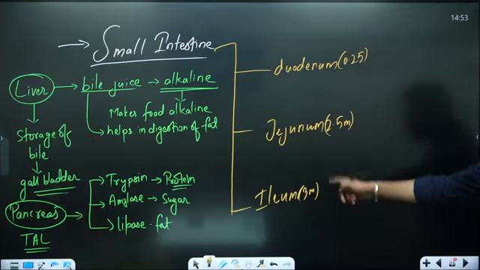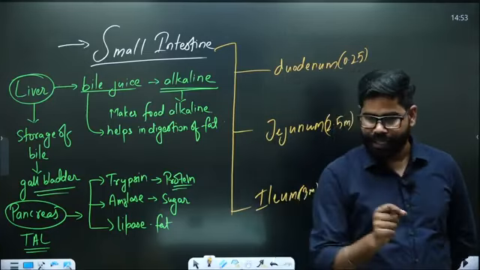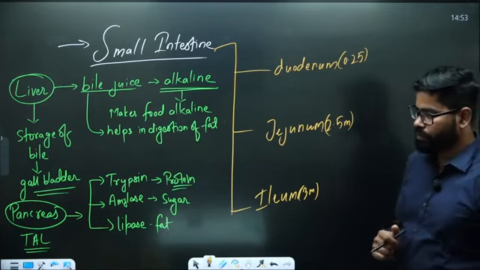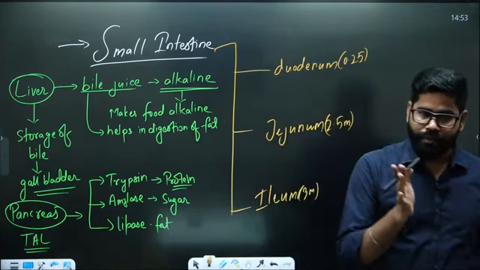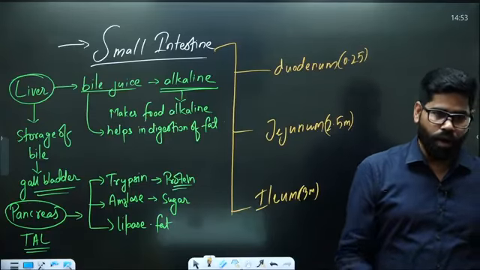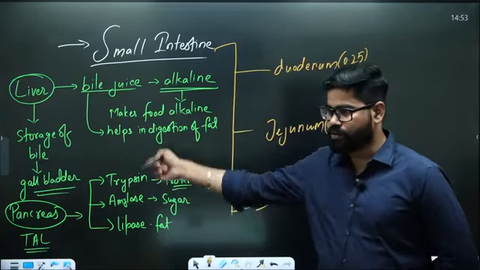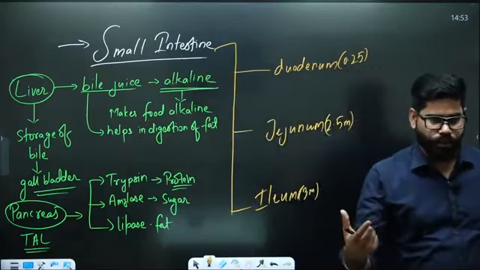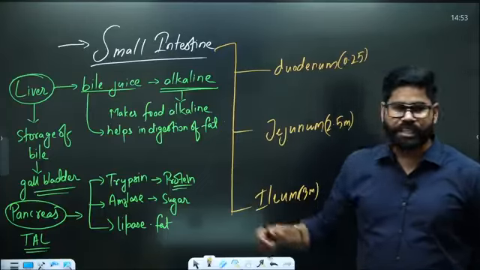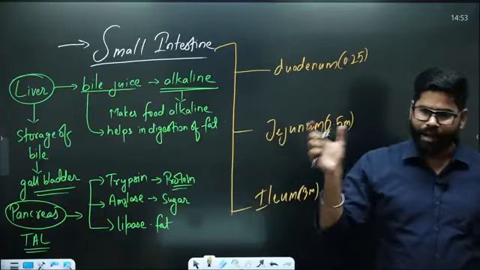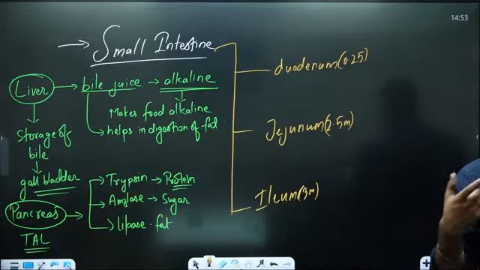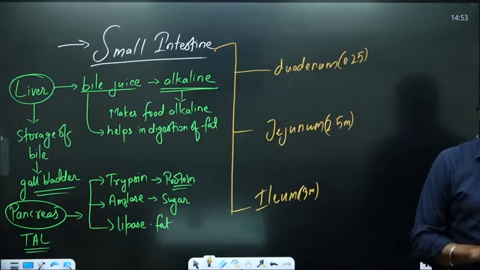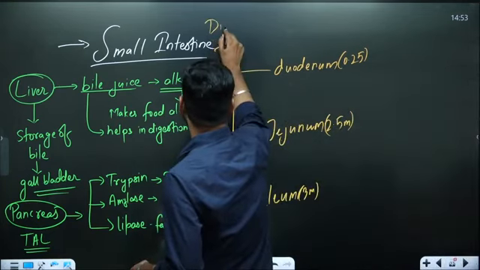Digestion will take place in all these sections. There is going to be digestion in all these three sections. But one more thing here. This is the final stage of digestion. Along with the digestion process which is taking place with respect to pancreatic juice and liver, even the intestine has its own juices. The intestine is also releasing various types of enzymes like pepsin and amylase. So in the small intestine, they are also releasing the intestinal juices. So this is the one part where digestion is going on.